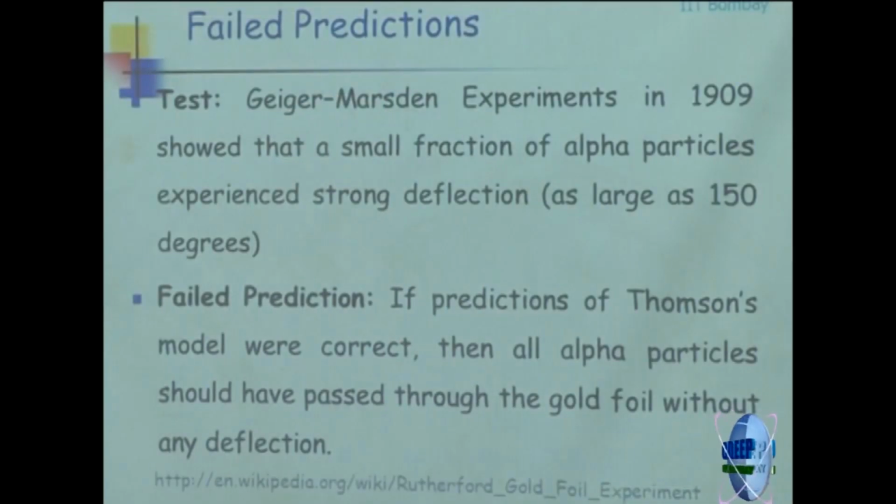These experiments were performed in 1909, not in 1907, and some deflections were as large as 150 degrees. It was not some minor deflection, they were large deflections. So why were these deflections occurring? The question was, is there something we need to look at fundamentally about the atomic structure that will explain these deflections? As I said, if the previous model was correct, all the alpha particles should go through without any deflection.